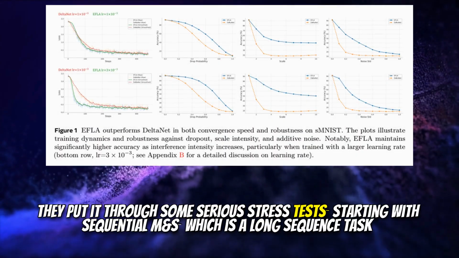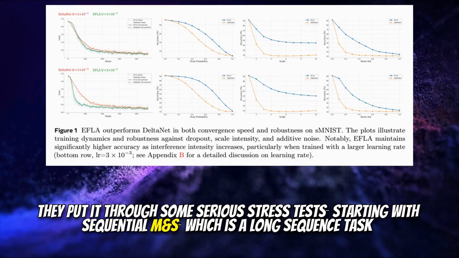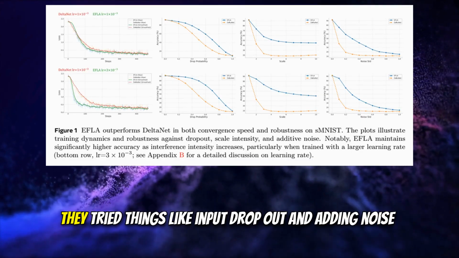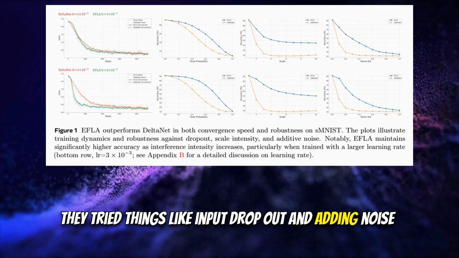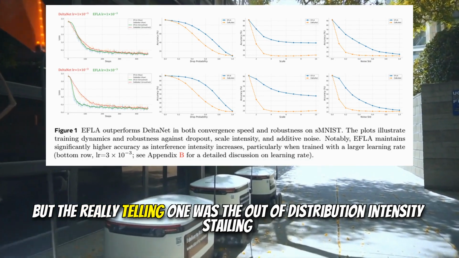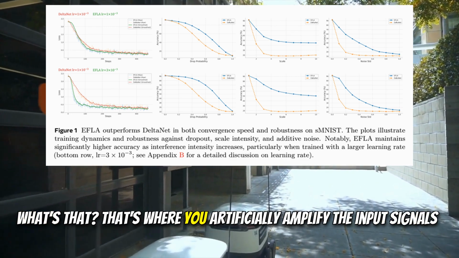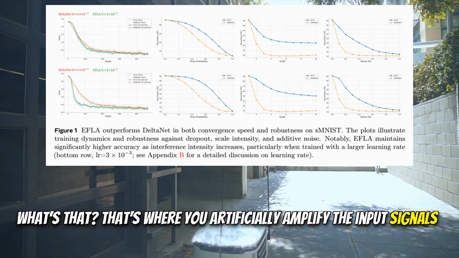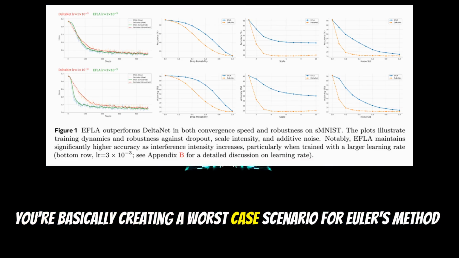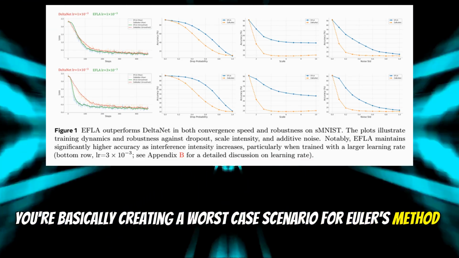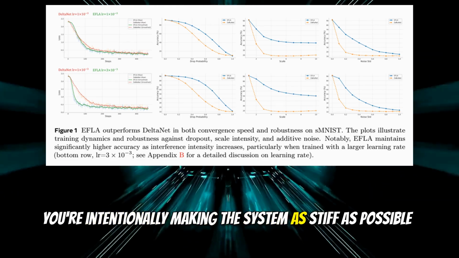Let's look at that. They put it through some serious stress tests, starting with sequential MNIST, which is a long sequence task. They tried things like input dropout and adding noise. But the really telling one was the out-of-distribution intensity scaling. What's that? That's where you artificially amplify the input signals. You're basically creating a worst-case scenario for Euler's method. You're intentionally making the system as stiff as possible.